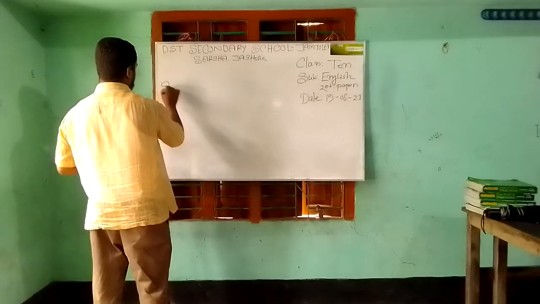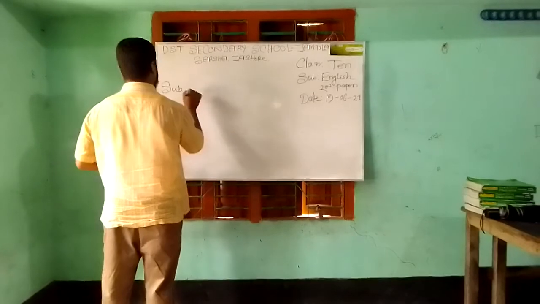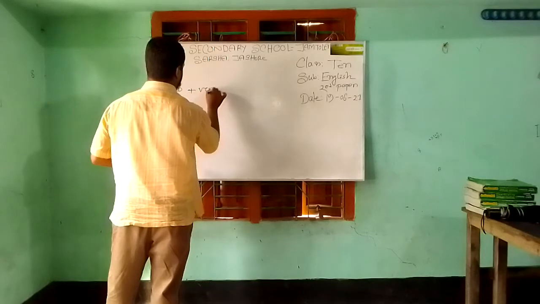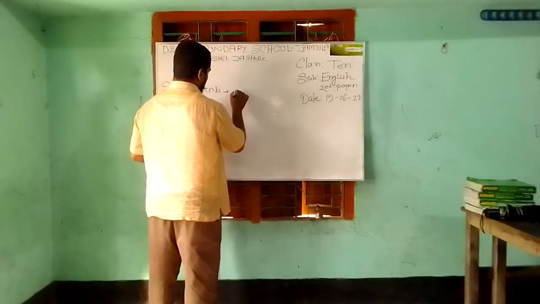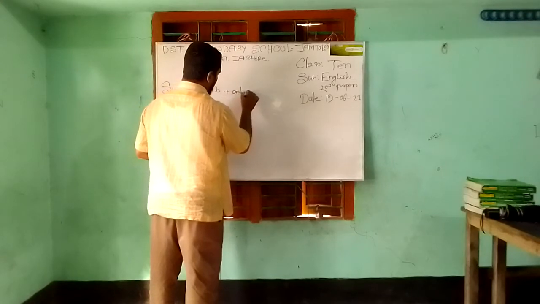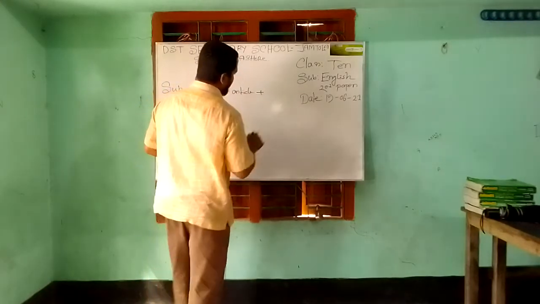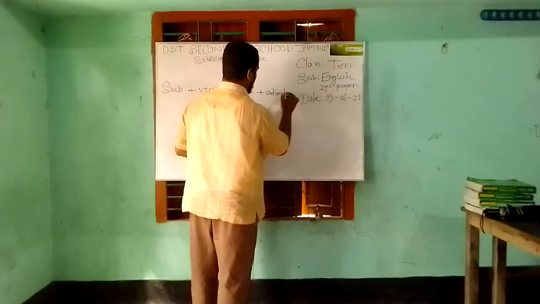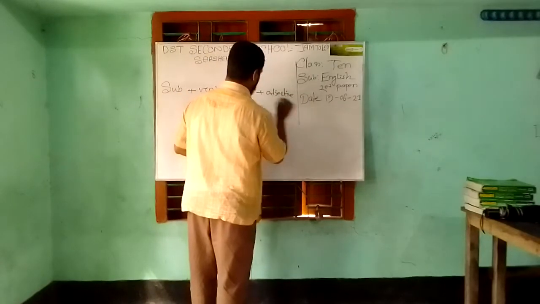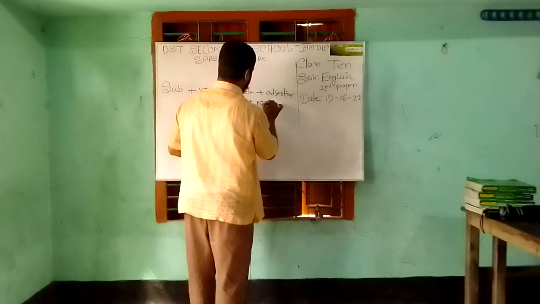The structure: subject plus verb plus article plus adjective plus noun.